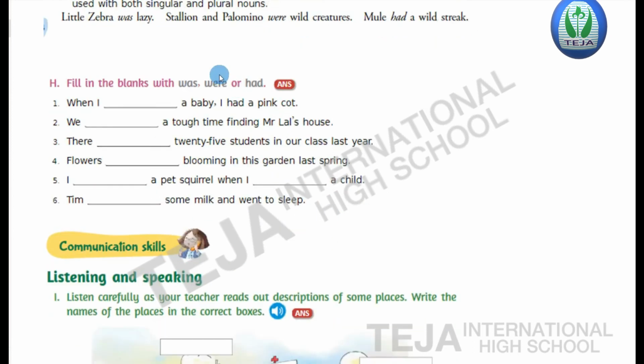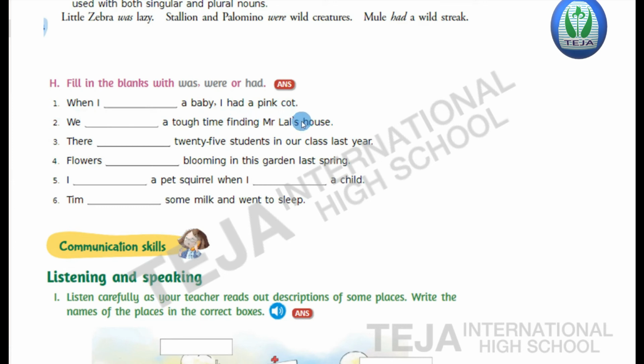Okay, now here bit H, fill in the blanks with was, were or had. Was is used for the singular nouns, were is used for the plural nouns, and had is used in case of both singular as well as plural nouns. First question, children. When I dash a baby, I had a pink coat.